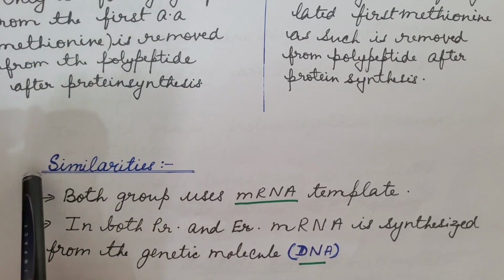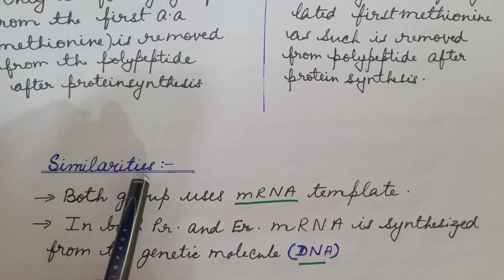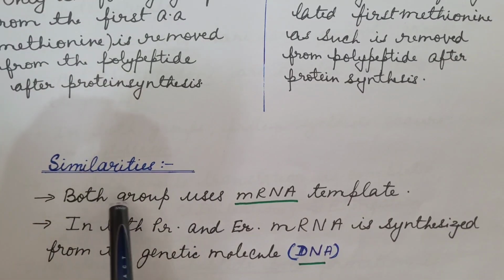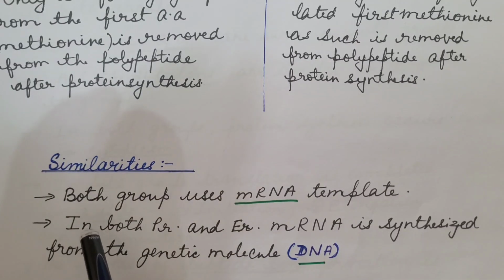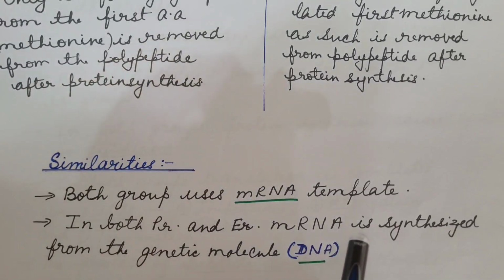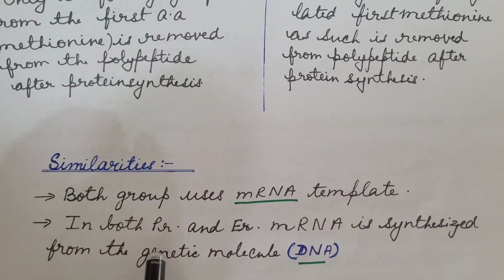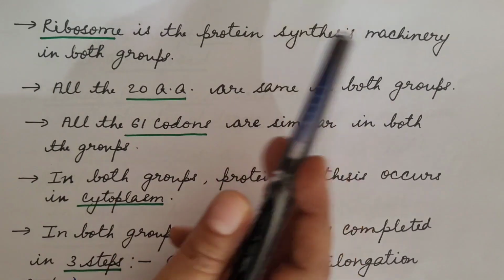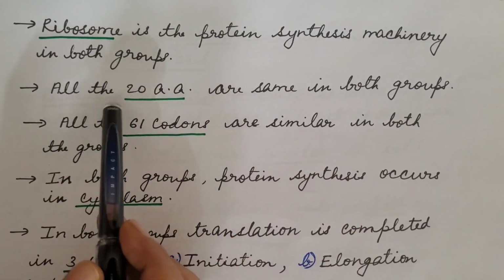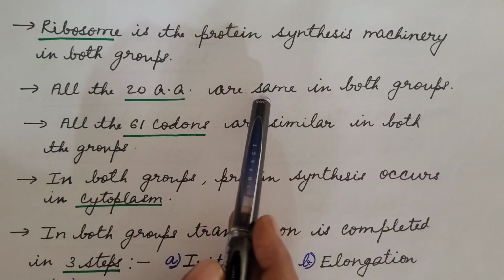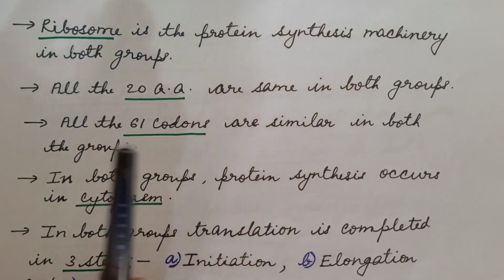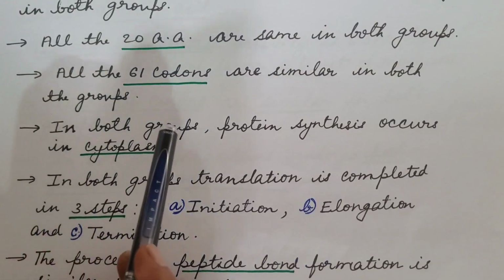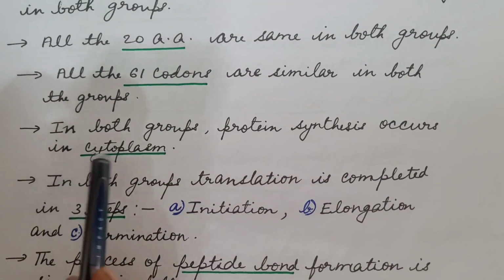Now let us see similarities between prokaryotic and eukaryotic translation. Both prokaryotes and eukaryotes use messenger RNA template for translation. In both prokaryotes and eukaryotes, messenger RNA is synthesized from the genetic molecule, which is DNA. Ribosome is the protein synthesis machinery in both groups. All the 20 amino acids are same in both groups. All the 61 codons are similar in both the groups. In both groups, protein synthesis occurs in cytoplasm.